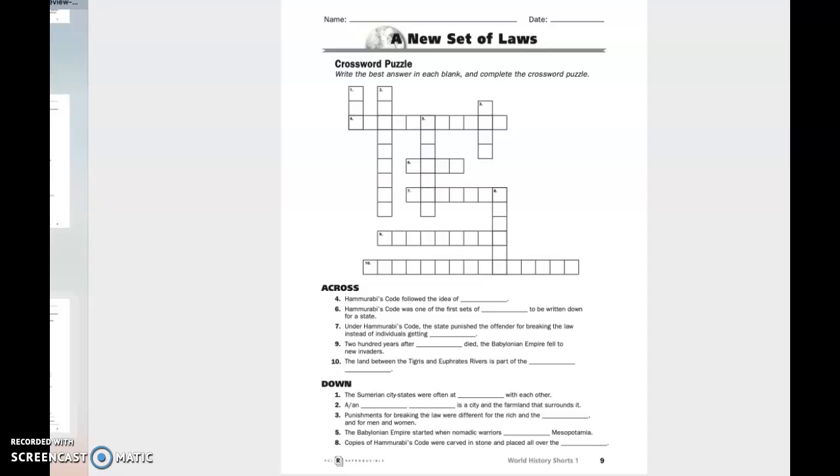Now we're looking at the choices going down. Number 1. The Sumerian city-states were often at blank with each other. Number 2. A blank is a city and the farmland that surrounds it.